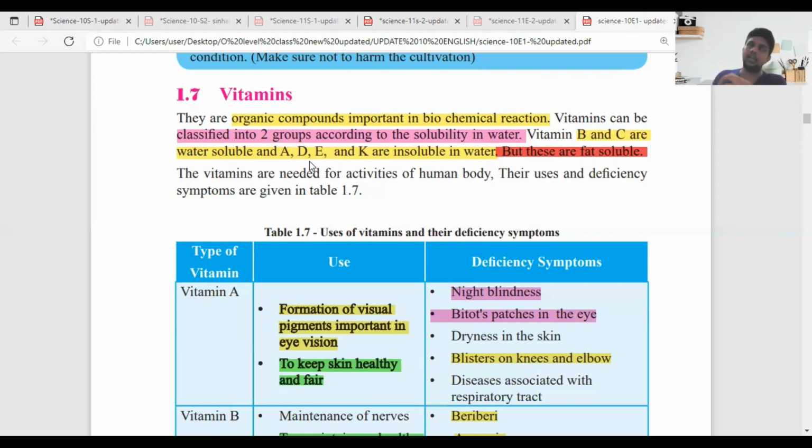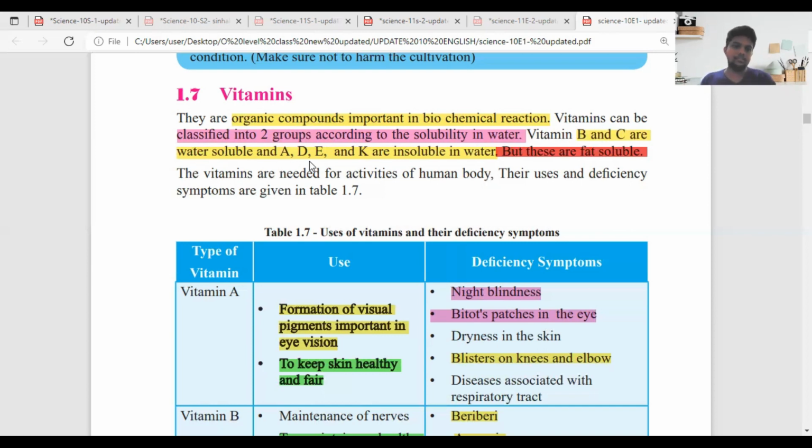Then we also name them biomolecules. It means they include carbon. The organic compounds found in the human body, we call biomolecules. Protein is also a biomolecule, but it is not one of the main biomolecules, because the main four are carbohydrate, protein, lipid and nucleic acid. You already know the structure and how they form. So vitamins are also organic compounds important in biochemical reactions.